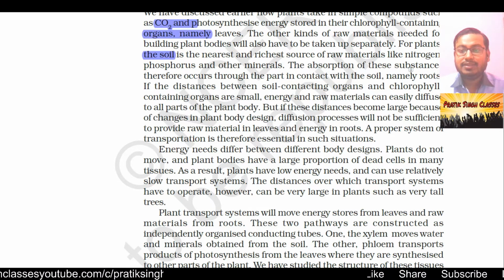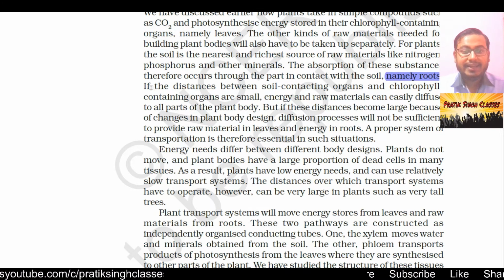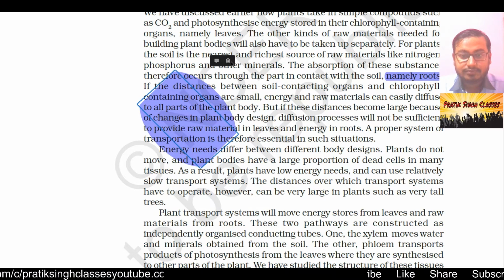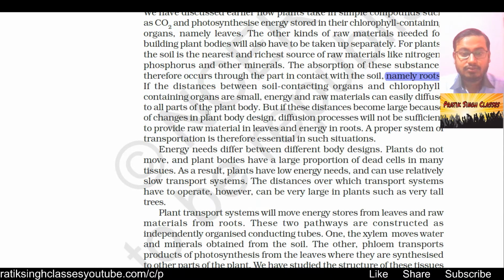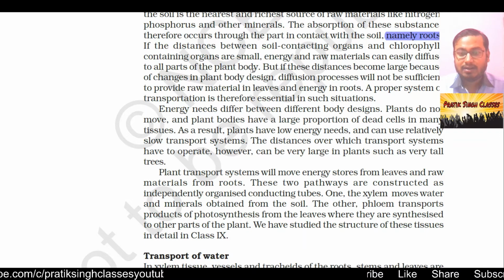The absorption of these substances therefore occurs through the part in contact with the soil, namely roots. We know that the roots absorb everything from the soil which is needed for the healthy growth of plants and trees. If the distance between the soil contacting organ and the chlorophyll containing organ is small, energy and raw materials can easily diffuse to all parts of the plant body. Diffuse means here it will go to each part of the plant body.